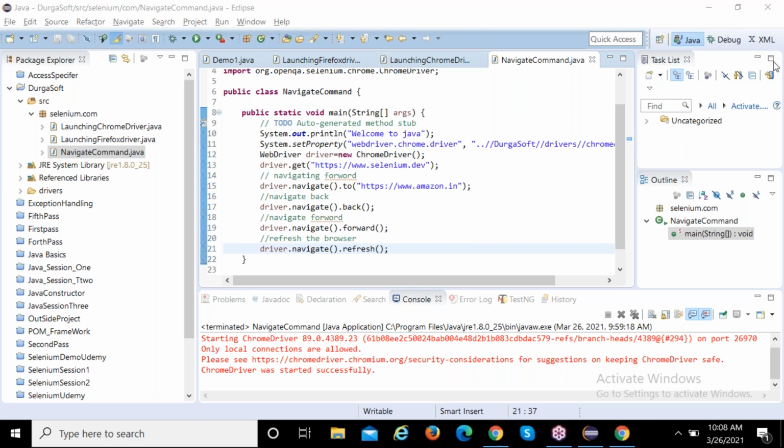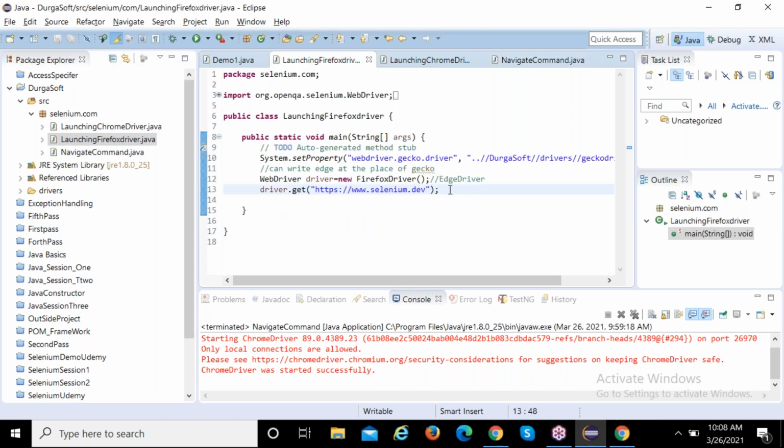Can you write the code? Yes, I can write the code. Can you give me the page or anything? Yeah. Can you write import org.openqa.selenium.WebDriver. WebDriver is required, that's the reason I'm writing the reference, and import org.openqa.selenium.chrome.ChromeDriver. Yes, public static void main(String[] args). You need to write it inside the class. Main is very, very important to execute the Java code. That's the reason I'm using public static void main.